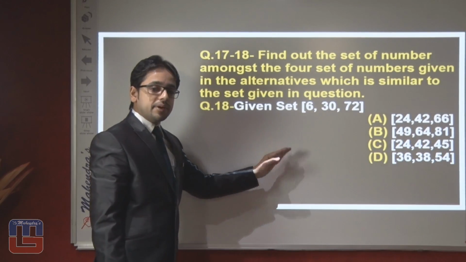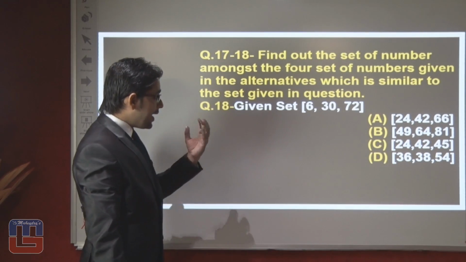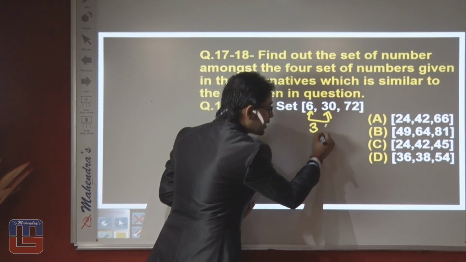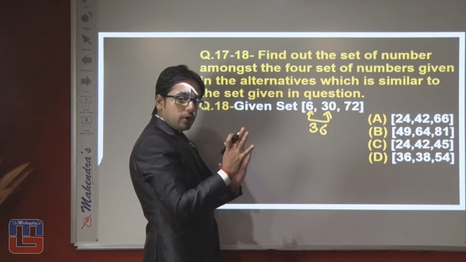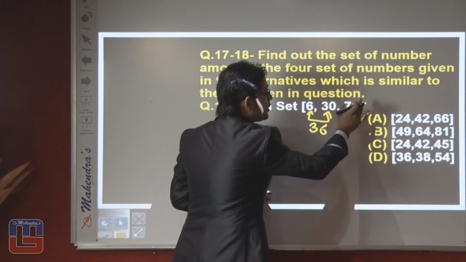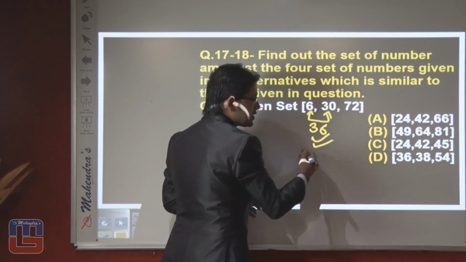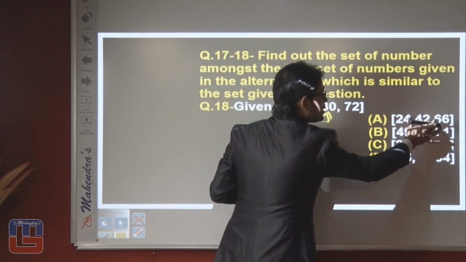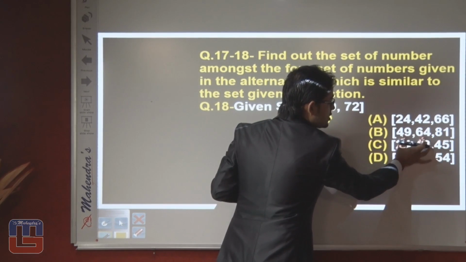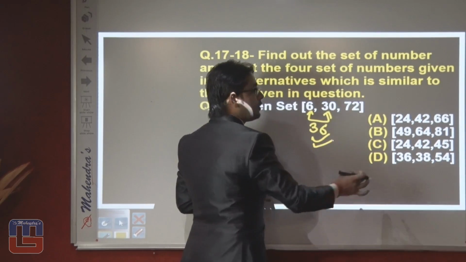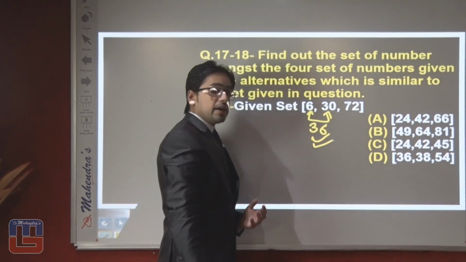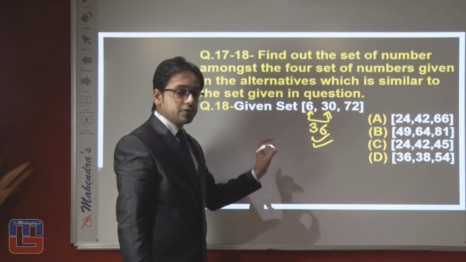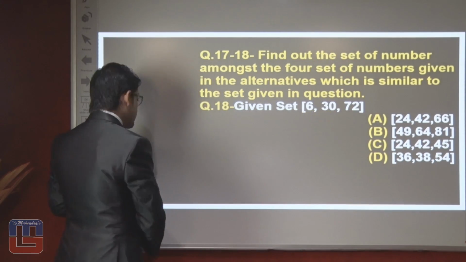Again, one set is given. You have to identify which of the combinations is true. First, as we are talking about this, you can see after adding these two, what will we get? 36. So it can be, we are not still sure, a division of this number divided by 2. What will we get? We will get 36. Now try to apply it over here. 66, and these two numbers add up to more than 66. Still the addition of this is more than 81. Again, the addition of these two numbers is more than 45, and the last addition of these two numbers is more than 54. So we can say this is not a method which we have already got. Now we have to think different.